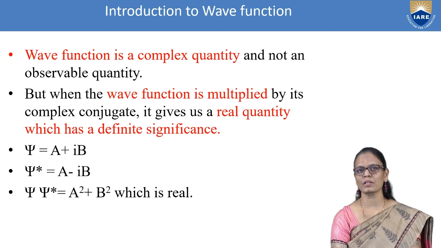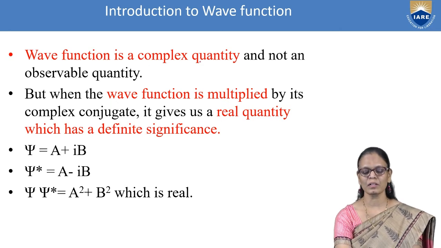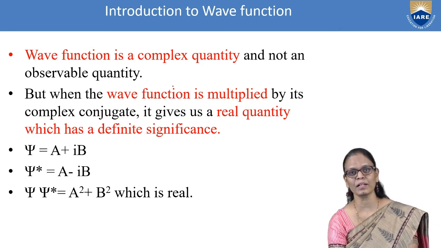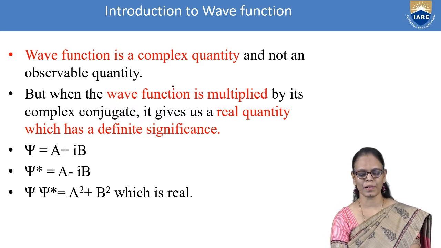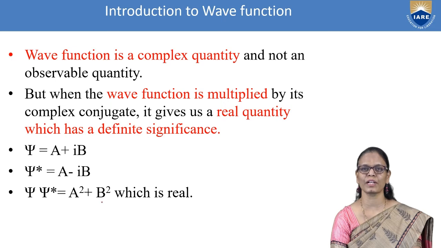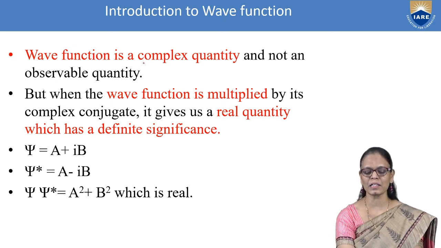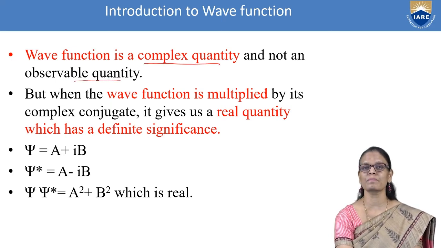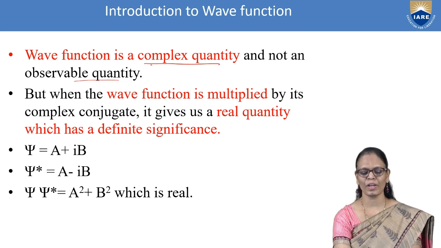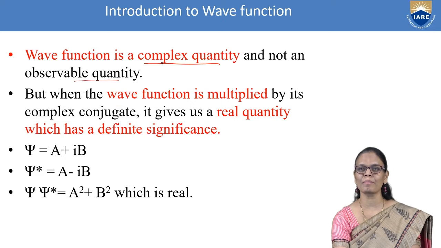Now, wave function is a complex quantity and it is not an observable quantity. I've told you how we are representing it. So, it is a complex quantity. It has a real part as well as an imaginary part. But when a wave function is multiplied by its complex conjugate, how do you make this complex quantity into an observable quantity? As such, wave function is not an observable quantity because it's a complex quantity.